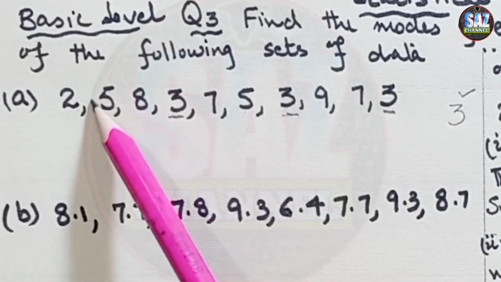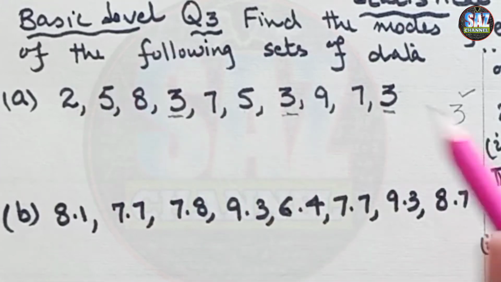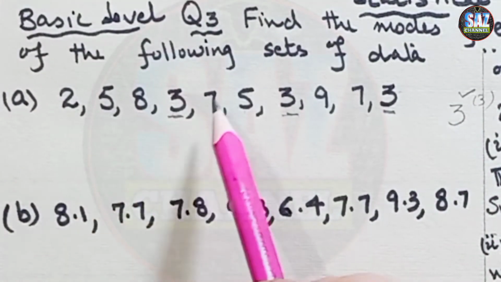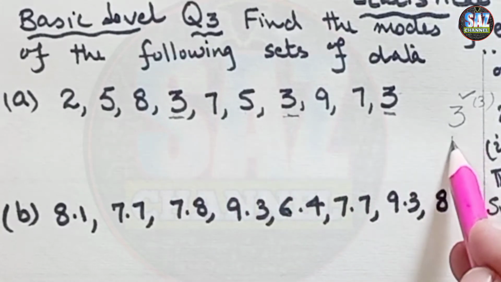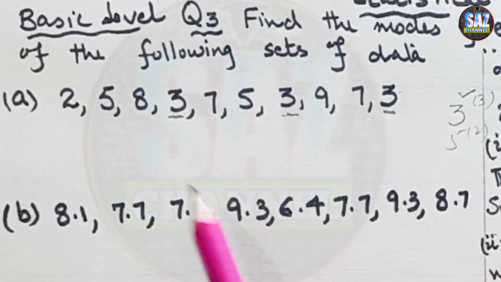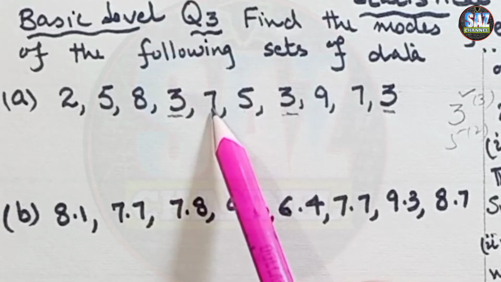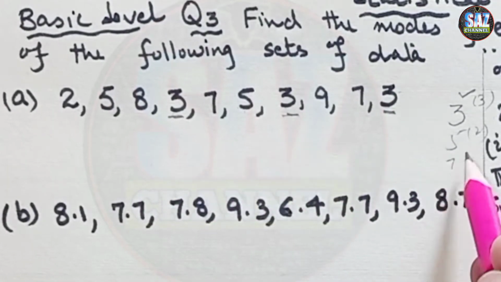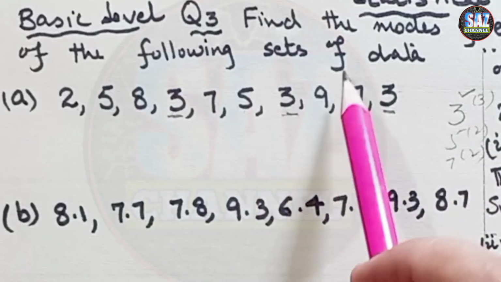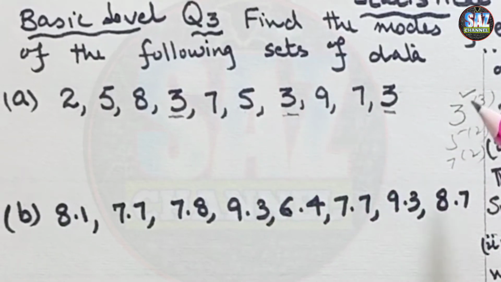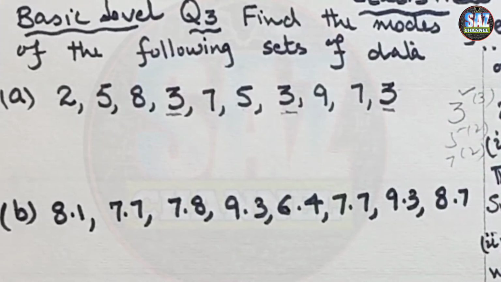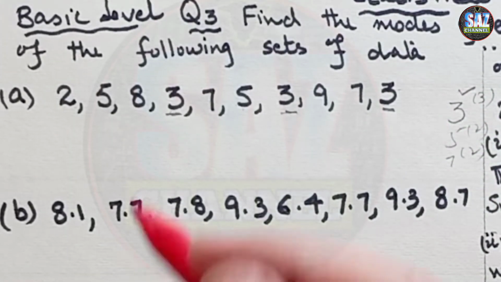The next number is 5. 3 is coming 3 times, and 5 comes 2 times. Then 7 is also coming 2 times, and 9 is coming once only. So 3 is the number which is repeating the maximum number of times here. So the mode for this question is 3.